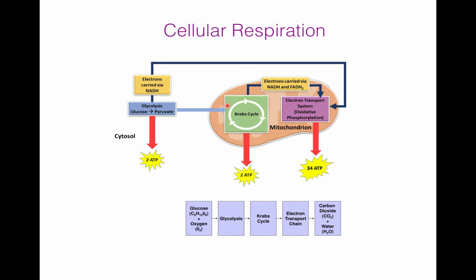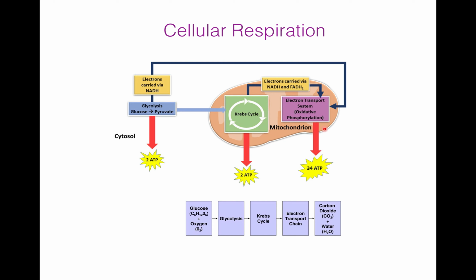So this is glycolysis. During glycolysis, each glucose molecule is broken down into 2 molecules of pyruvic acid in the cytosol. The pyruvic acid then enters the mitochondrial matrix, where the Krebs cycle decomposes it to carbon dioxide. And during glycolysis and the Krebs cycle, a small amount of ATP is formed by substrate level phosphorylation.